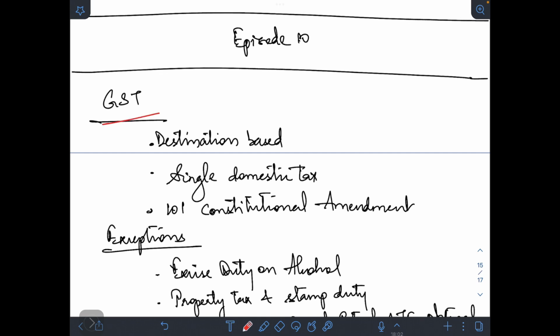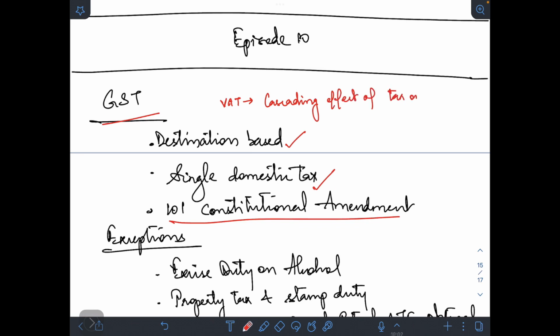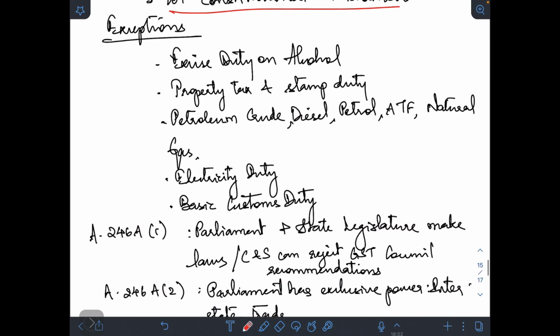Now, GST, the first thing you have to understand is that it is a destination based tax. The purpose of bringing it is to bring in a single domestic tax, and it was brought in through the 101st Constitutional Amendment Act. Under value added tax, you basically had a problem of cascading effect of tax on tax. So GST basically removes that problem. Clear?